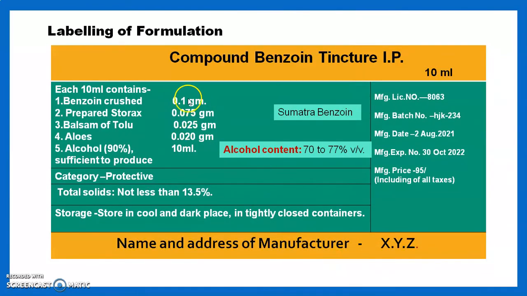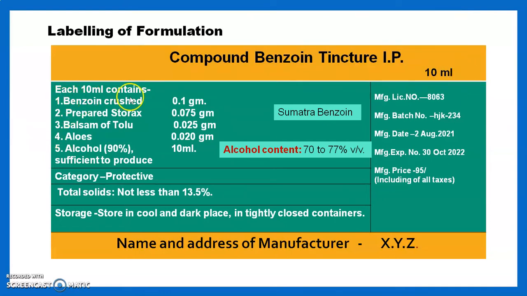Then we move toward the labeling of the formulation. Labeling can be done in such a manner. First of all, at the top of the label we should mention the name of the preparation, that is compound benzoin tincture IP. Then on the right hand side its volume should be mentioned, that is 10 ml.